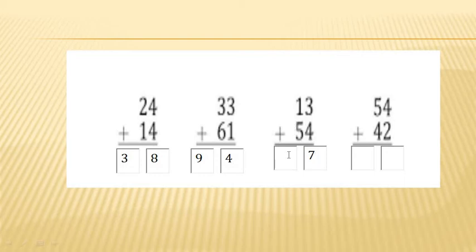1 plus 5. What will happen? 1 and 5 becomes 6. 67. Okay. Now 54 plus 42. So first of all, I should count this ones place column. 4 plus 2, I get number 4 after 5, 6. Okay. Now 5 plus 4, start counting after 5, 6, 7, 8 and 9. I can say that by adding 4 to number 5, I get number 9.